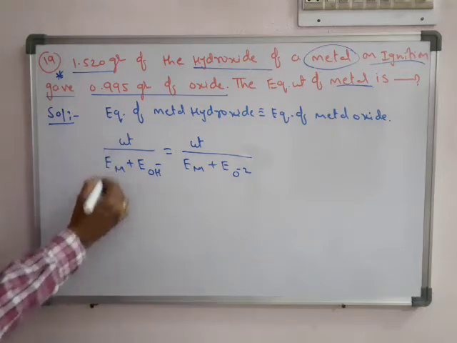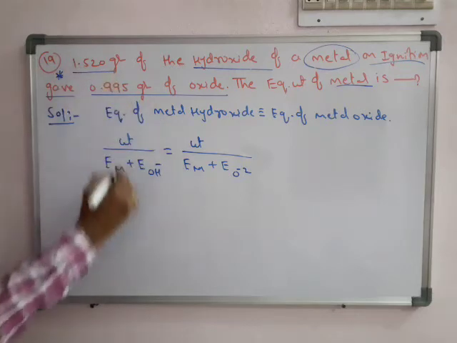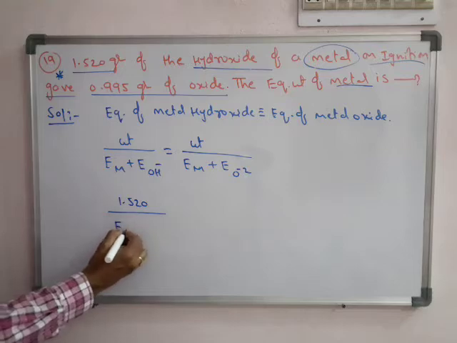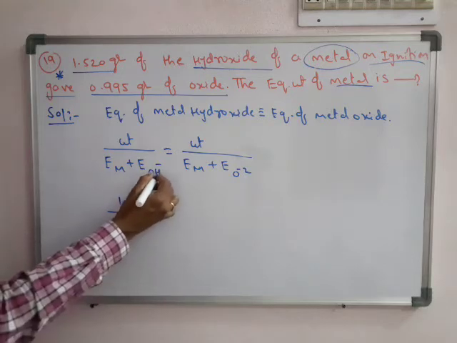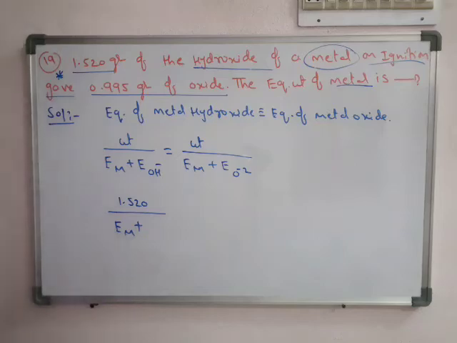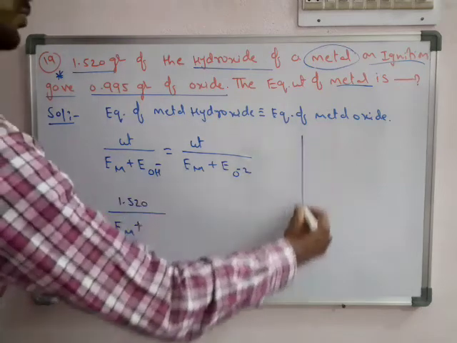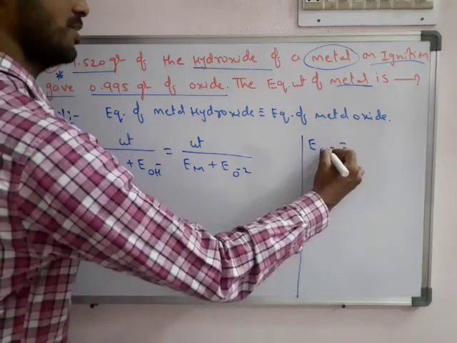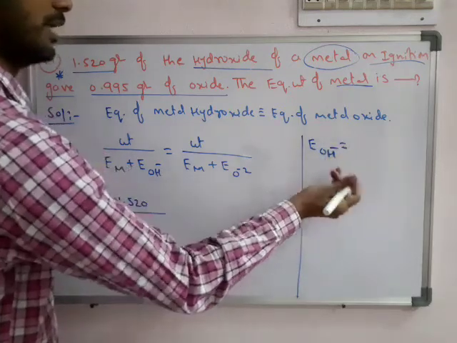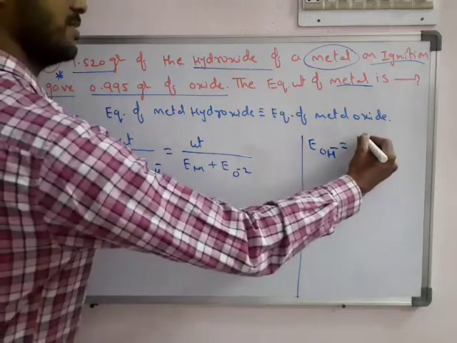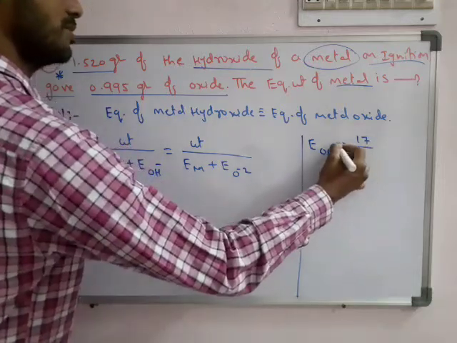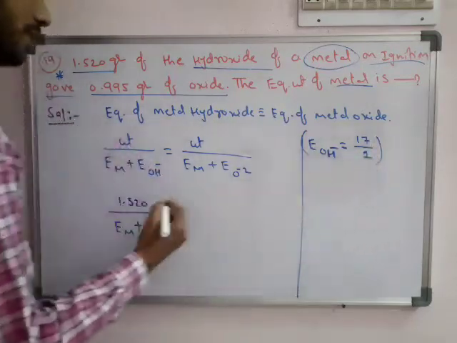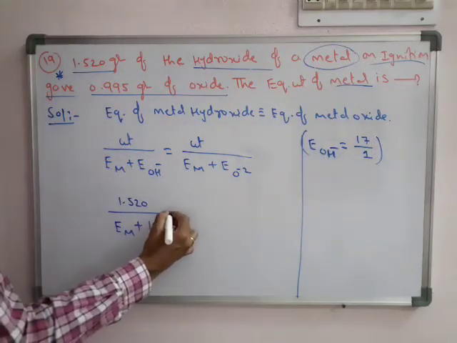So what is the weight? The weight of hydroxide is given, 1.520. We don't know the equivalent weight of the metal, and the equivalent weight of hydroxide we calculate separately. For an ion, the formula weight is 17 and the charge is only 1, so the equivalent weight of hydroxide is 17.